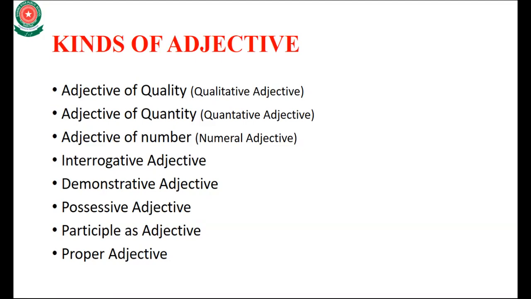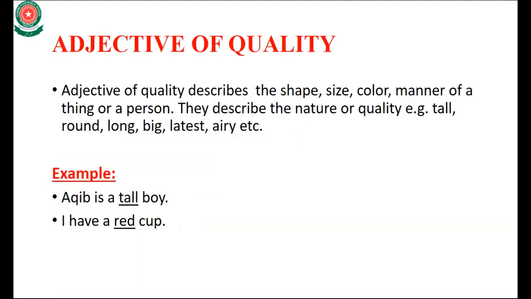First is adjective of quality. In adjective of quality, it describes the quality of a noun. In quality, the shape, the size, the color, the manner of a thing or a person come. Adjective of quality describes the shape, size, color, or manner of a thing or a person.